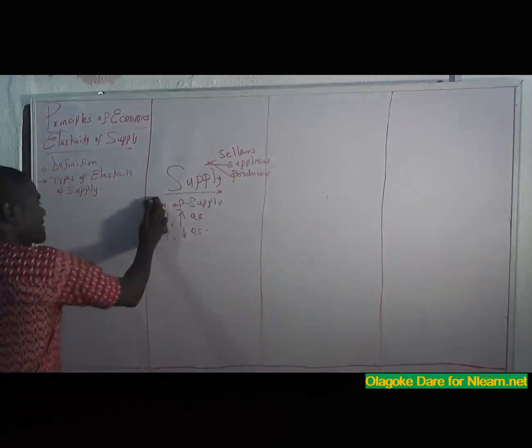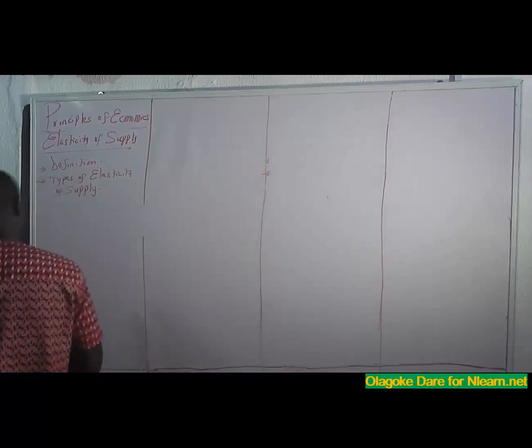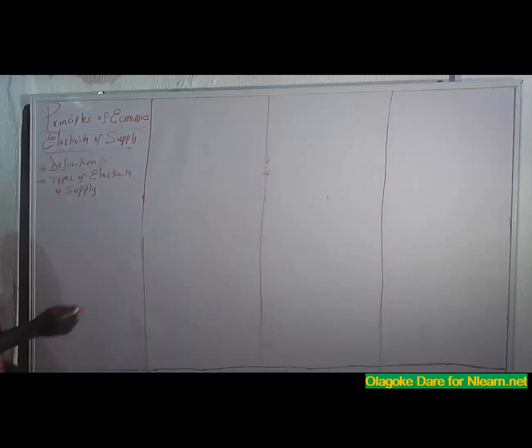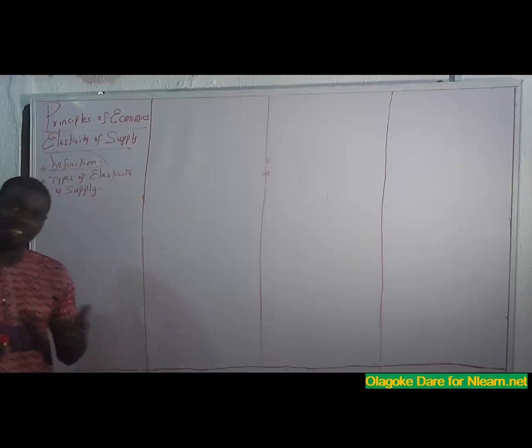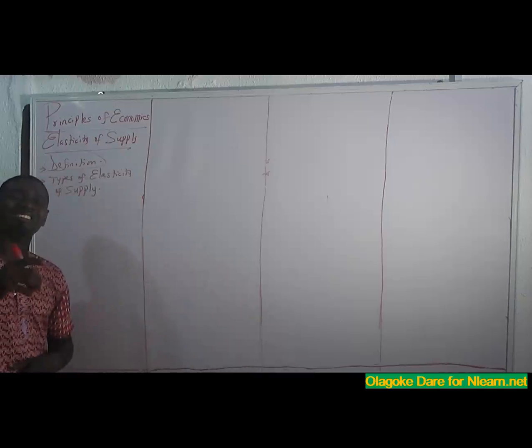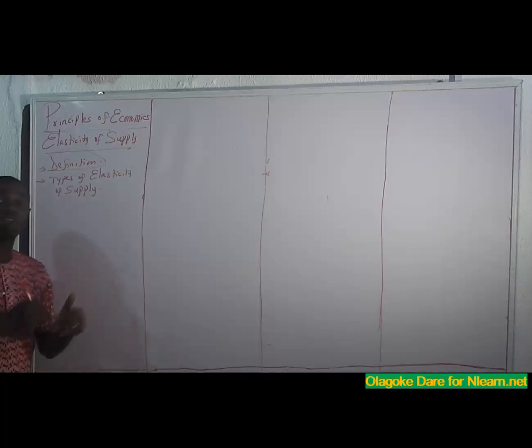Now, let's face the topic of discussion today, elasticity of supply. What is elasticity of supply? Elasticity of supply measures the degree of responsiveness of supply to a change in price of a commodity. So how will the price of a commodity influence the quantity of goods supplied?